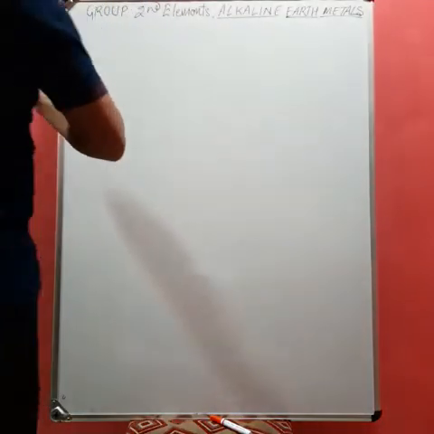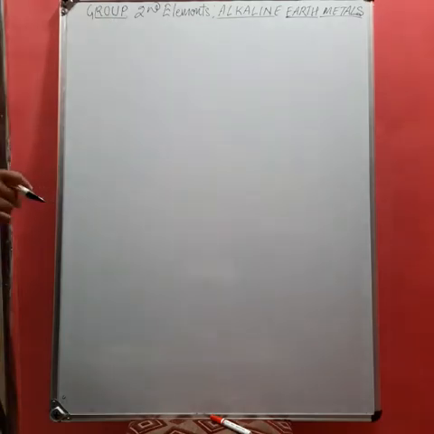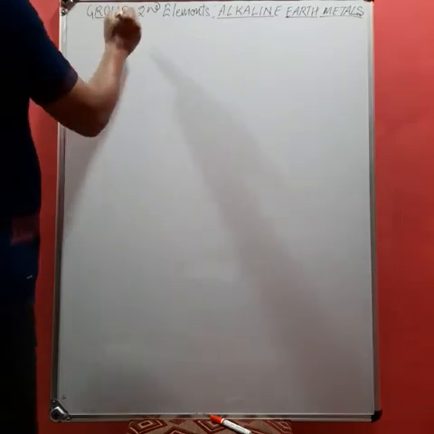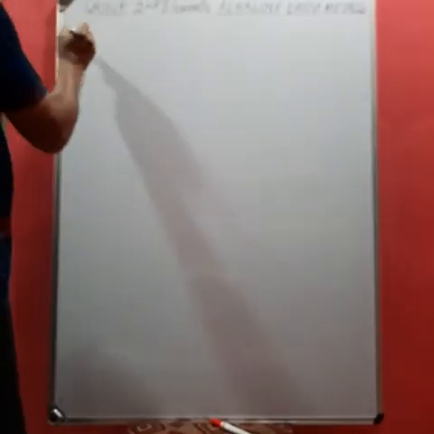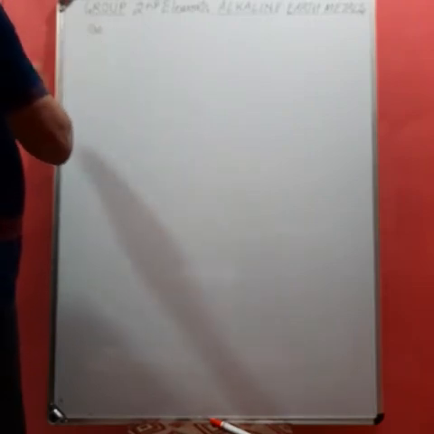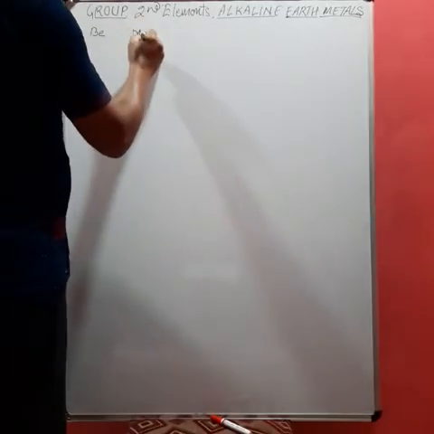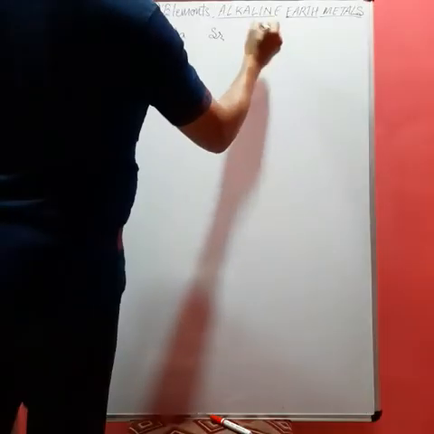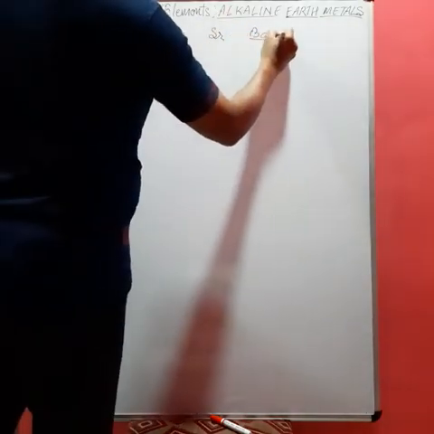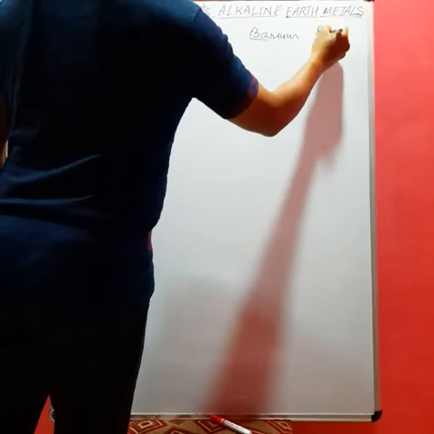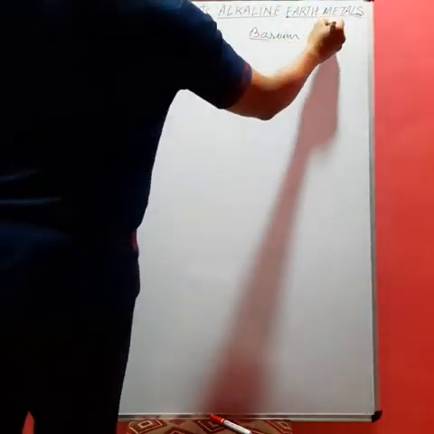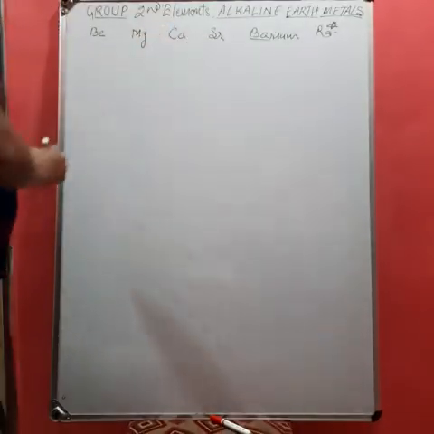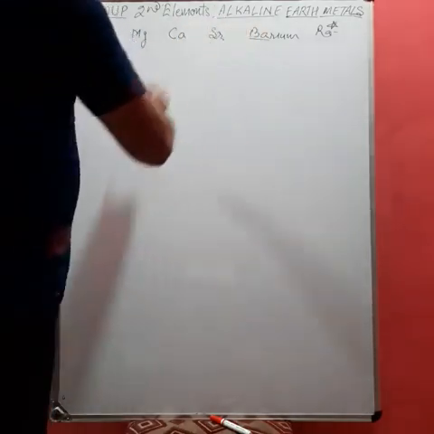Yes, students. Now, in the s block, the next content is alkaline earth metals. They belong to group 2. These elements are beryllium, magnesium, calcium, strontium, barium, and the last one is radium. Radium is a radioactive element. Therefore, we will discuss the properties only up to barium.